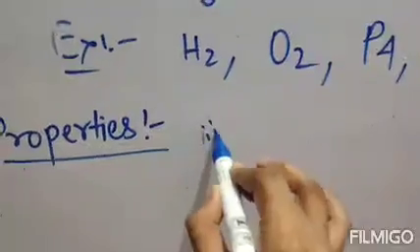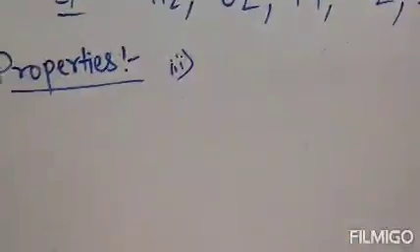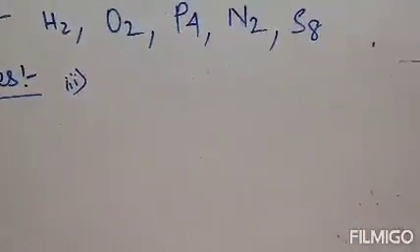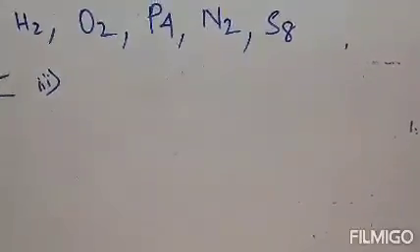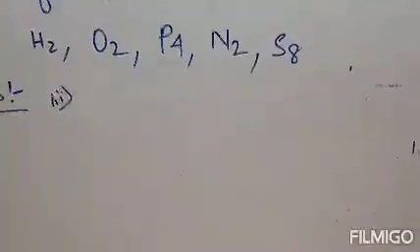Number 3, just take a screenshot, or you can write this in your copy because I am going to erase this. So the third property of molecules is: molecules of compounds join together in definite proportions and constitute different types of atoms.